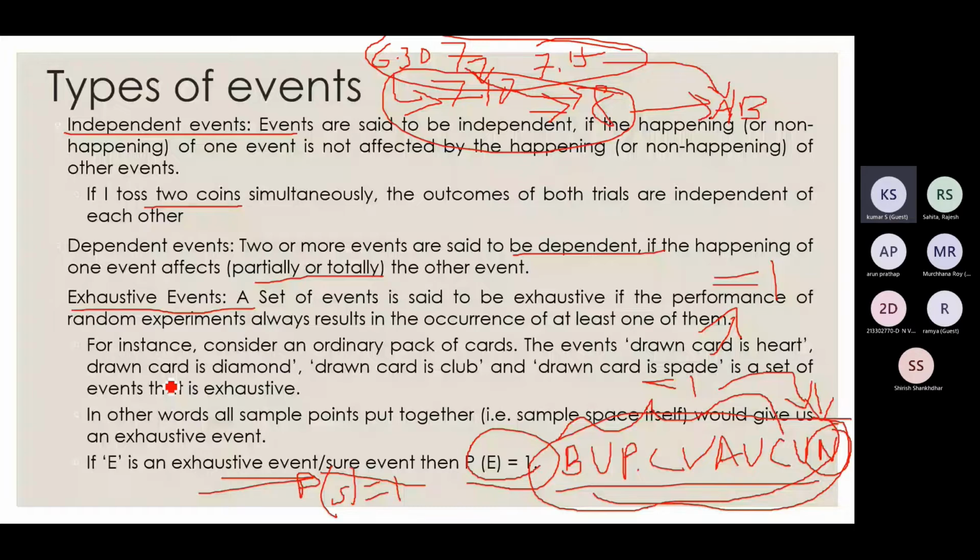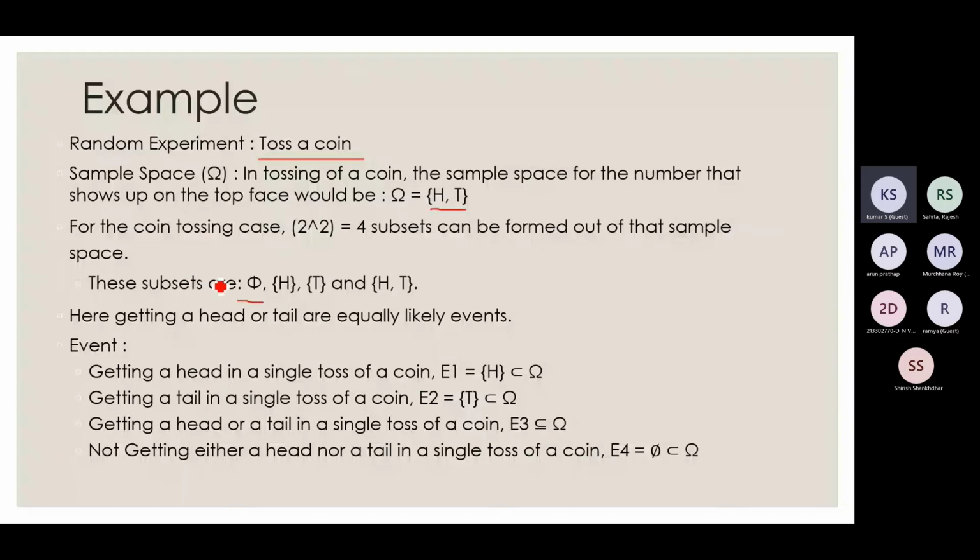So the sample space will consist of whether a head has come or a tail has come. And the subsets, as we said earlier, a null set can come, a set is a subset of itself, and each of the elements. I told you 2 raised to n is the number of subsets. So here n is 2, 2 raised to n, I will have 4 subsets, and we are able to enumerate all the 4 subsets.